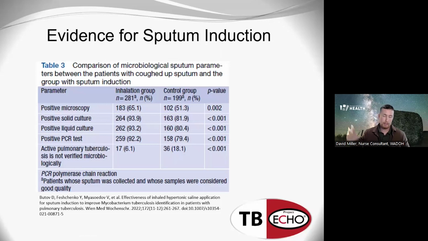So that study, I felt, showed some pretty good evidence that the yield of sputum induction is pretty good. But how does that compare directly to spontaneous sputum sampling? I think that's at the heart of this whole thing. And so we actually have a really nice study that was just published in 2022 out of Ukraine that tried to answer that question. This was a randomized control trial.